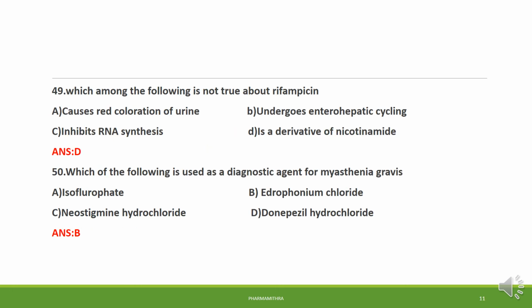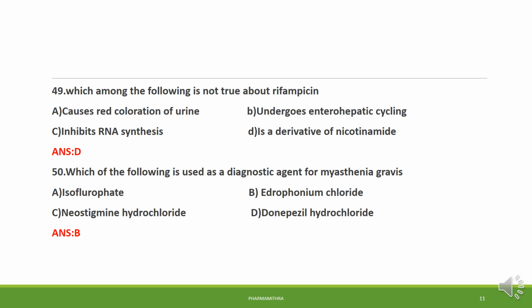Question number 49. Which among the following is not true about rifampicin? We know that rifampicin is a semi-synthetic derivative of rifamycin. So it is not a derivative of nicotinamide, it is a semi-synthetic derivative of rifamycin. So option D is the right answer. Rifampicin is obtained from Streptomyces mediterranei, and it inhibits DNA-dependent RNA synthesis, and hepatitis is a major side effect.